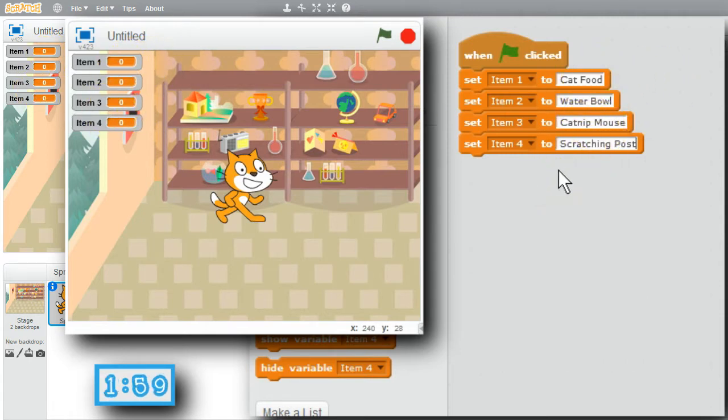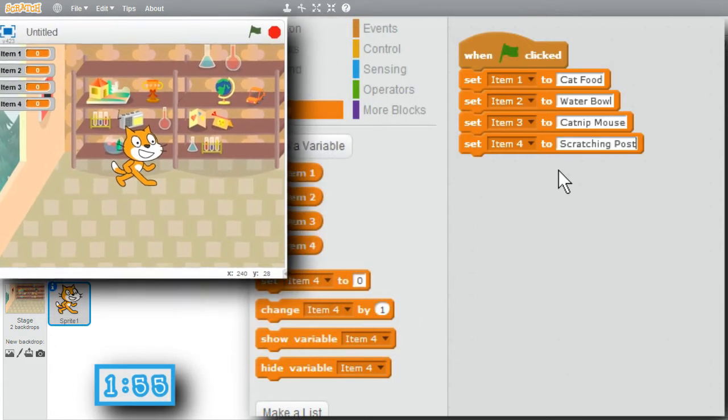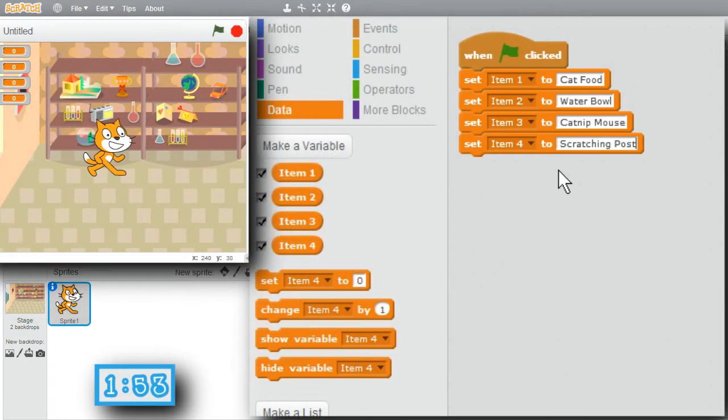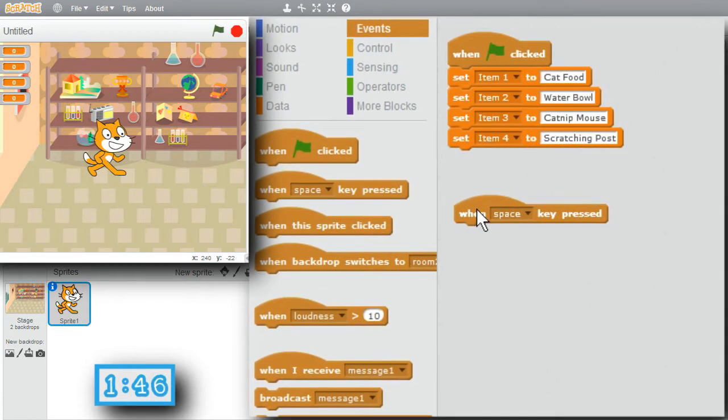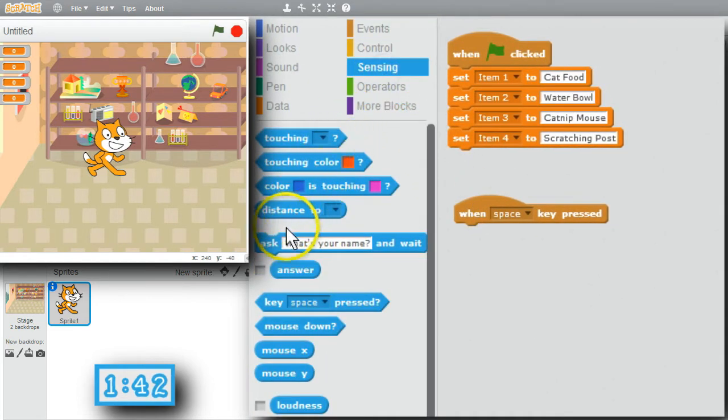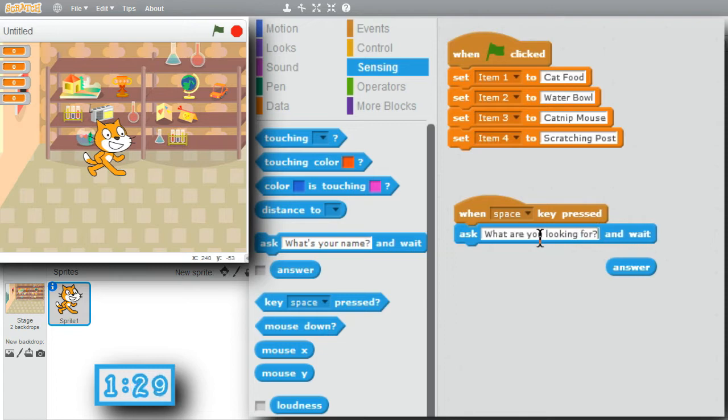What if I want to find out if the items have the name of something the cat's looking for? I could do that with the space key. I'll go to Events, Space. When the space bar is pressed, I want to get the name of the item to look for. I'll go to Sensing, Ask. Answer will have the string the user enters. I'll ask the question, what are you looking for?